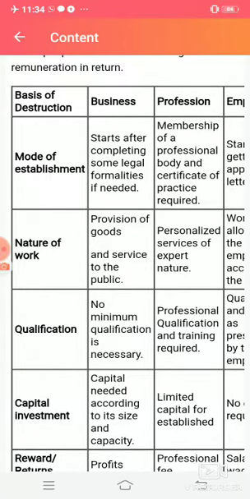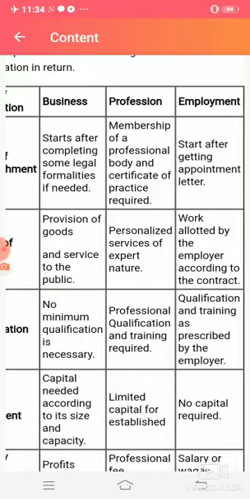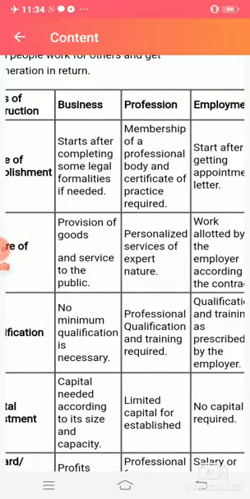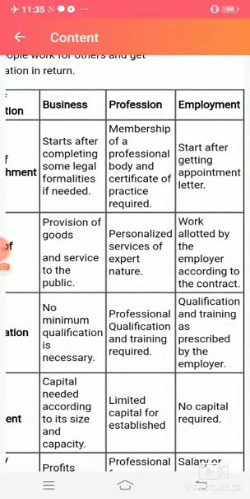Now, how will we be able to differentiate between business, profession, and employment? First, on the basis of their mode of establishment, meaning how we can set up a business, a profession, and employment. A business can start after completing some legal formalities if needed. Whenever a business owner starts a business, certain forms of business require legal formalities, and once these are done, the business can be started. There are even certain businesses which can be opened without any legal formalities.